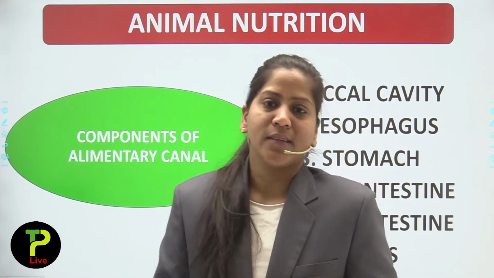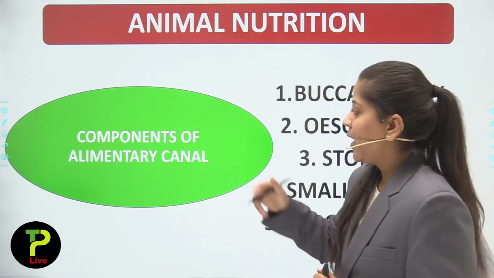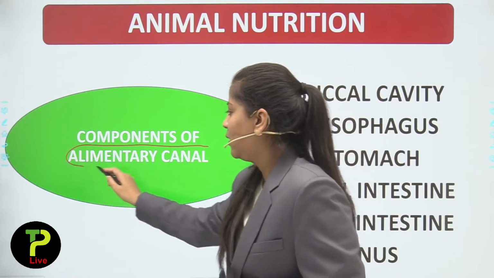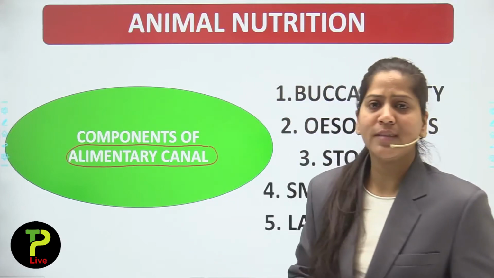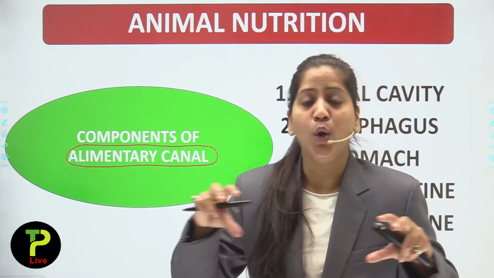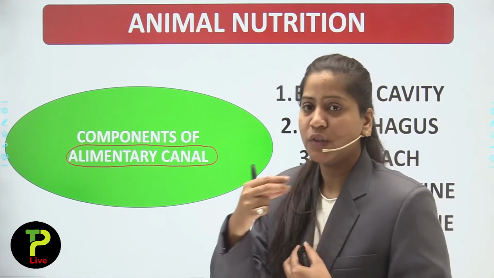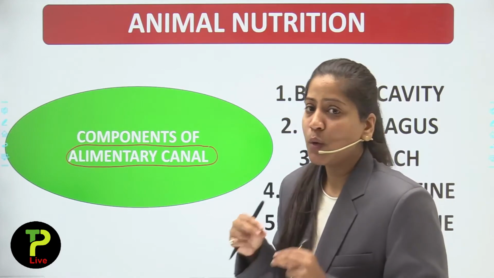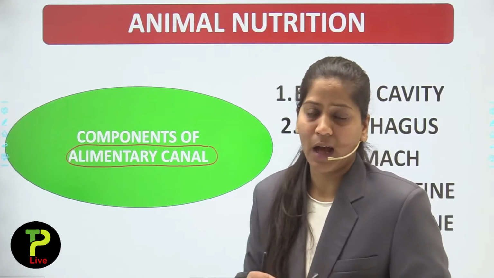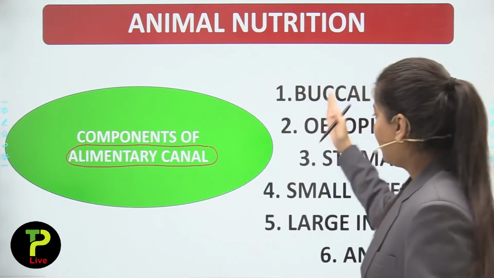Now what is the digestive system? Digestive system is nothing but the alimentary canal. Now what is the alimentary canal? You can say it is a hollow long tube present in our body from mouth to anus, known as the alimentary canal. And this alimentary canal has some compartments. These compartments are these.